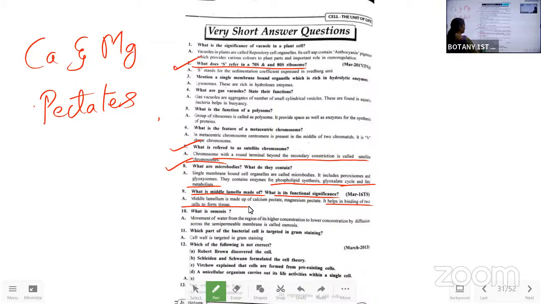Sufficient. Next one is, what is osmosis? Movement of water molecules from the higher concentration to the lower concentration by diffusion method through a semi-permeable membrane is called as the osmosis. Next one. Which part of the bacterial cell is targeted in Gram staining? Cell wall. That's it.